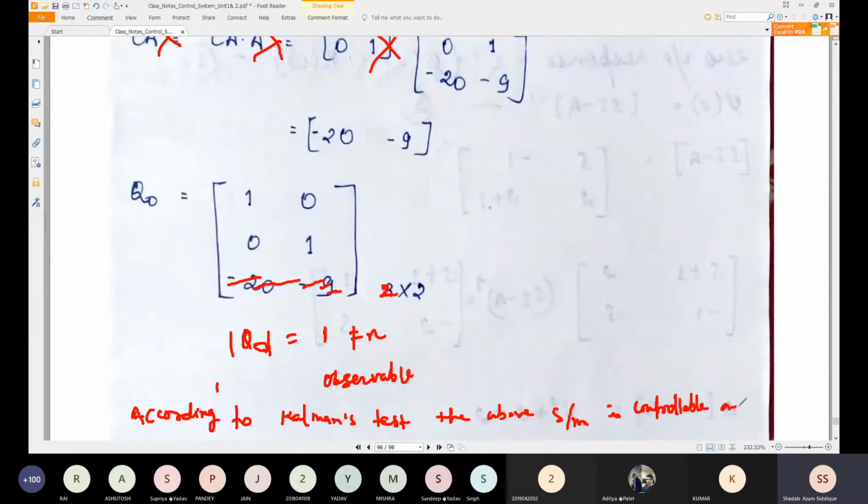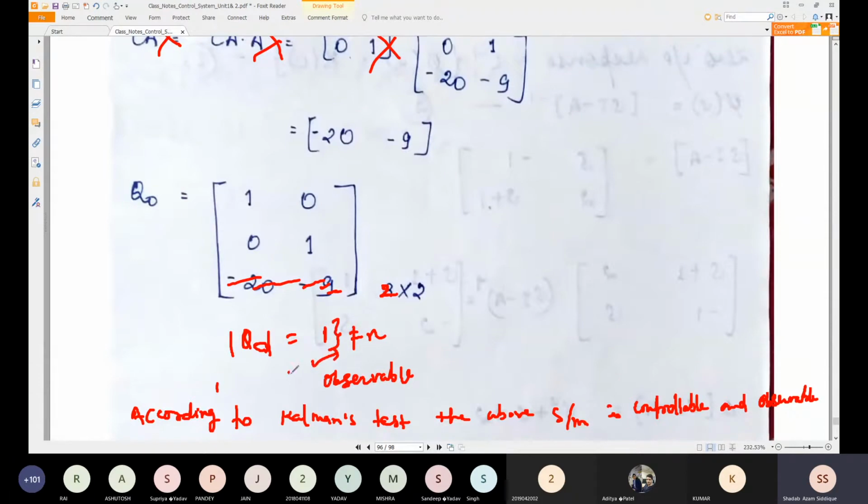Controllable and observable. Okay, so you can just find the determinant, and if the determinant is not equal to n, then that system will be controllable and observable. Okay, particularly determine the rank of that matrix. So rank is not equal to n.